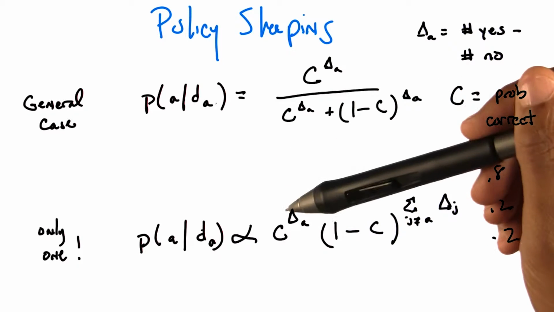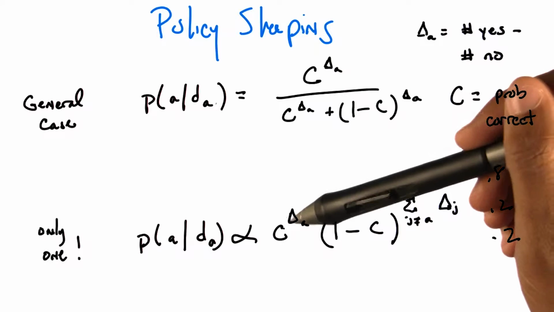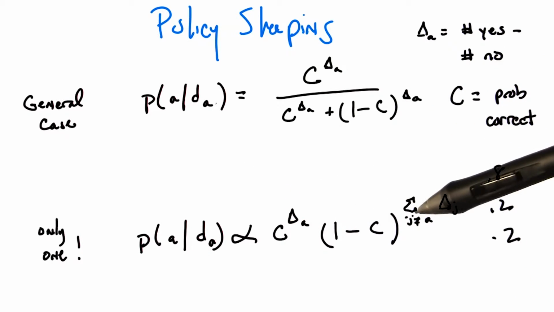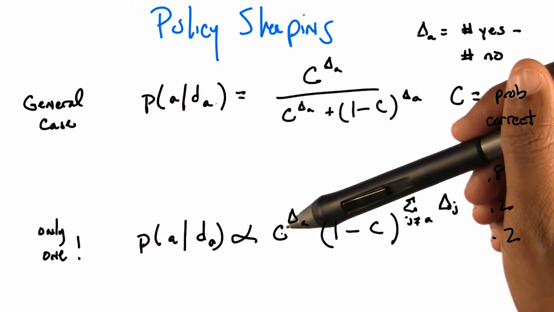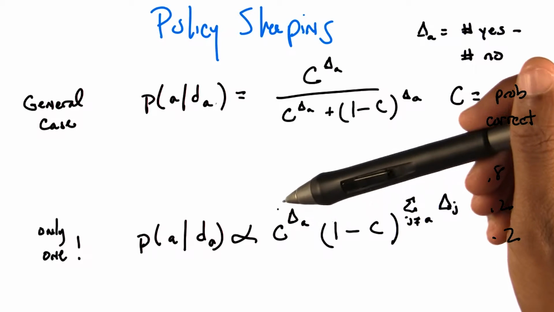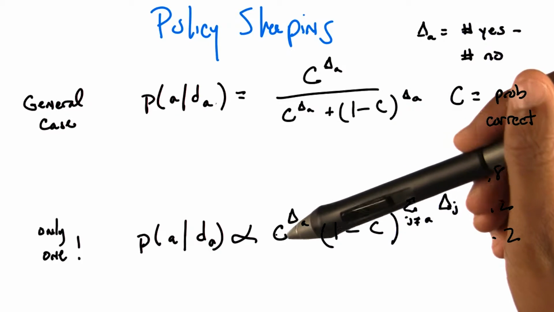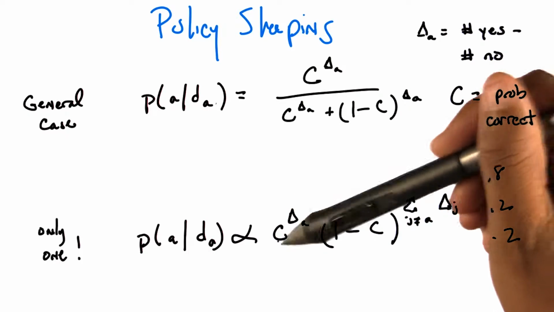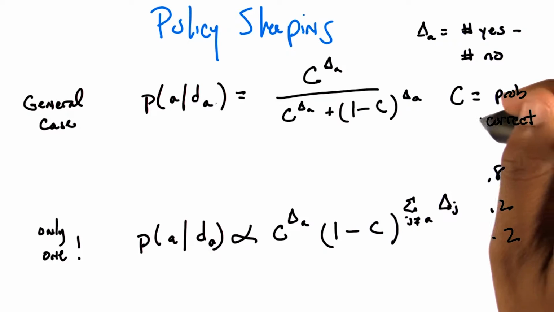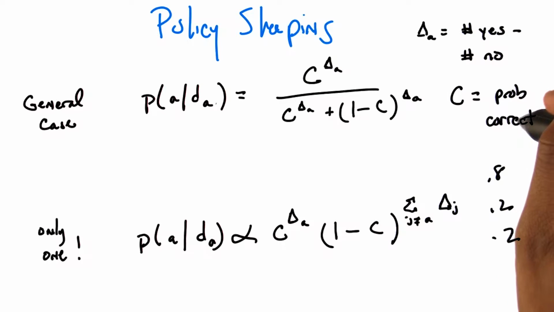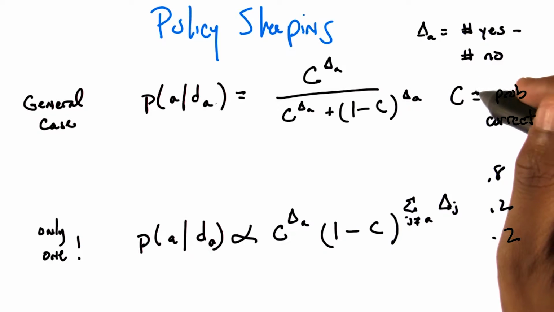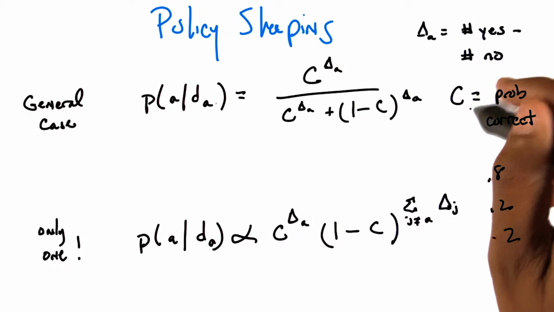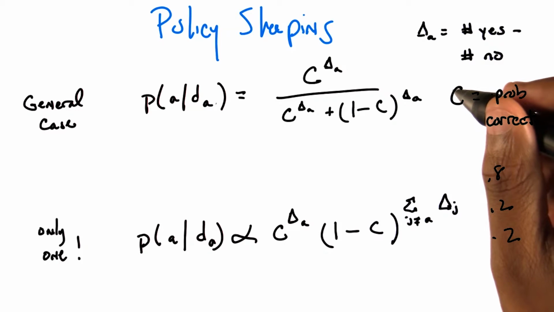Actually, the more likely case in some sense is a weird one that seems counterintuitive, which is not for every action do I have a different C, but what's the probability that I would say something is right versus the probability I would say something is wrong? Those don't have to be the same probability. This C actually represents the probability that the label I give you is correct, but there are actually more possibilities. There's a difference between a false positive and a false negative. Got it. So we're treating it as if there's only two cases here, but there's actually four. Okay, that's fair. But no one wants to do it.